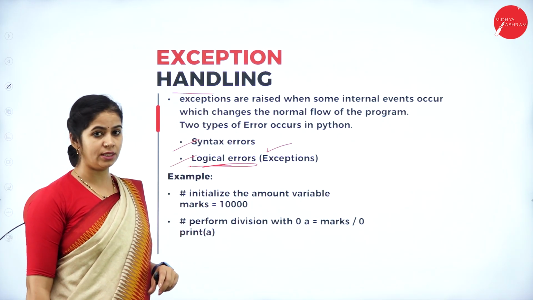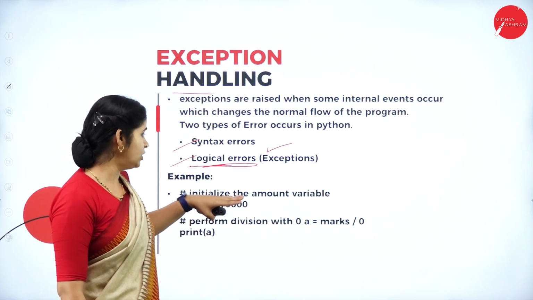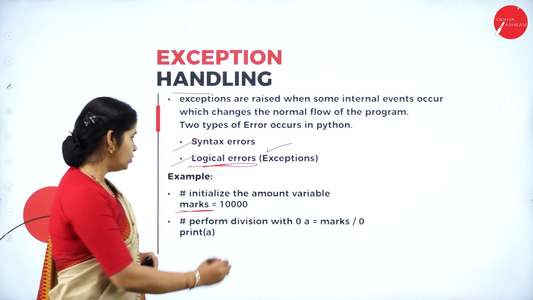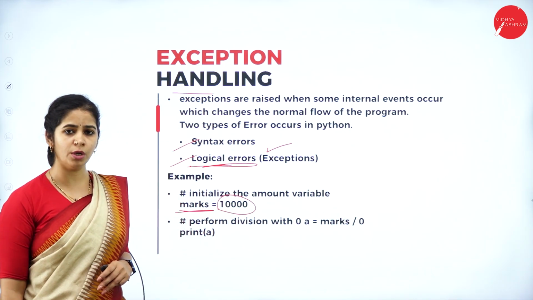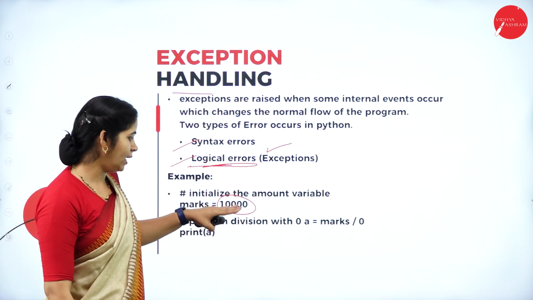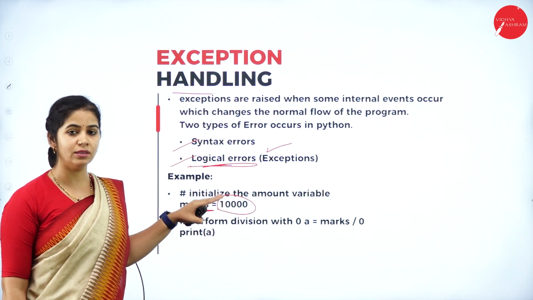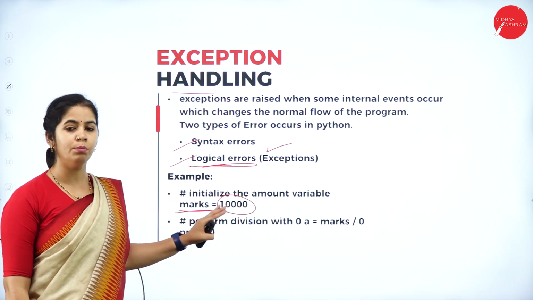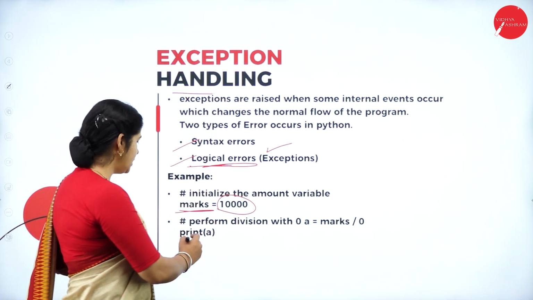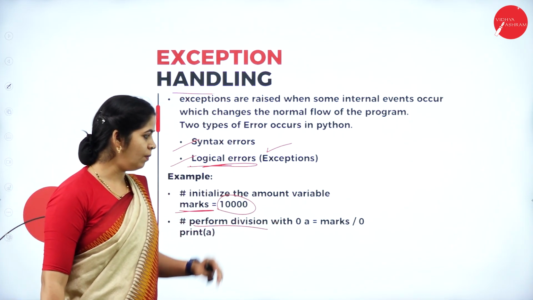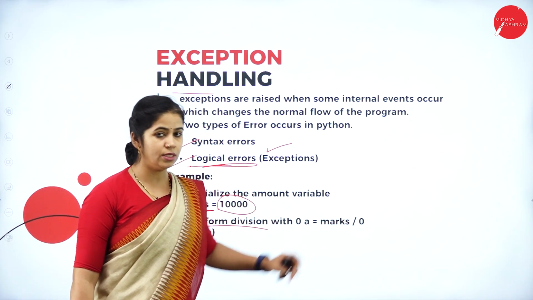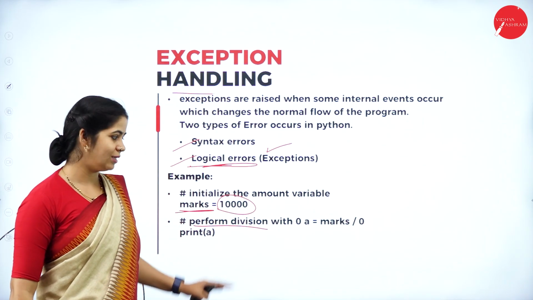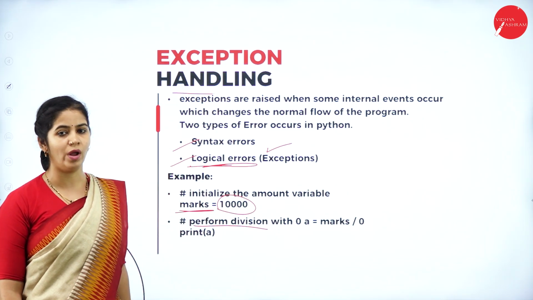Okay, an example for the exception, as we have just now said: initialize the variable marks. What are marks? Maximum of 3 digits. So why do I need 10,000 of memory allocation there? At that time it will throw an error that it has requested a large memory which is not available in the main memory of the system. The second type of exception is division by 0. Marks divided by 0. Anything divided by 0, is it possible? No, right? The computer throws an error. These are examples of some exceptions that can come.